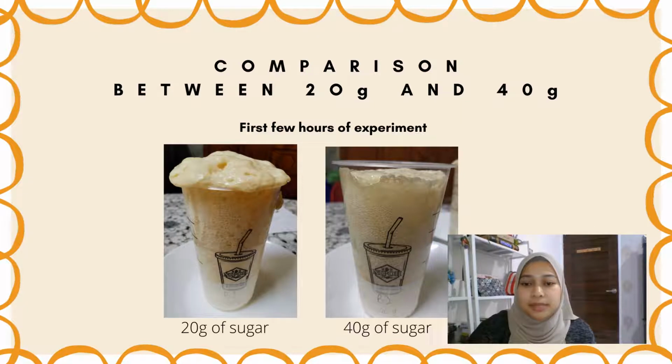For the comparison between 20 gram and 40 gram of sugar for the first few hours of the experiment, 20 gram of sugar is forming more bubbles compared to the 40 gram of sugar. This indicates that the yeast in 20 gram of sugar is having higher cell growth compared to the yeast in the 40 gram of sugar.